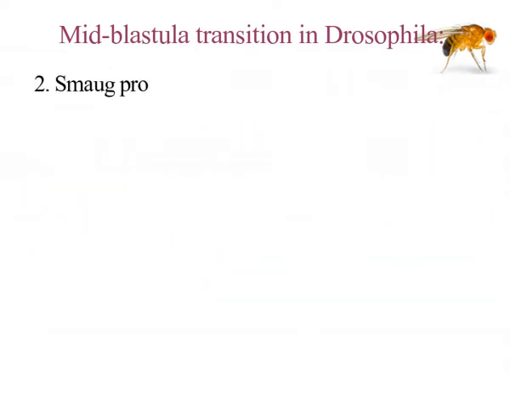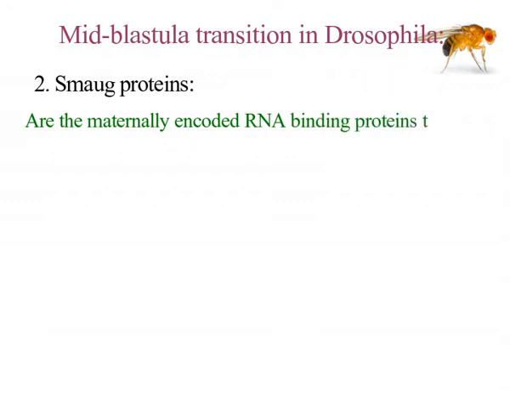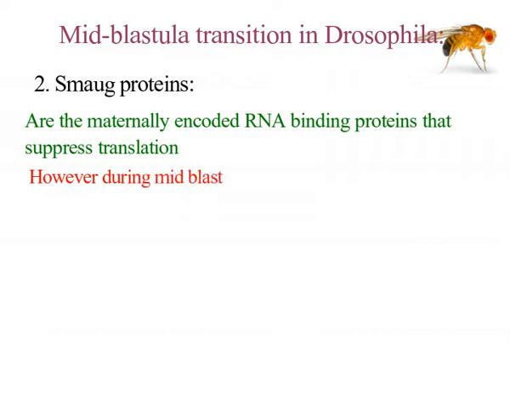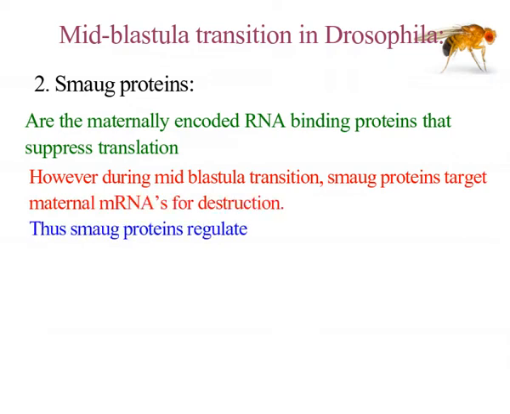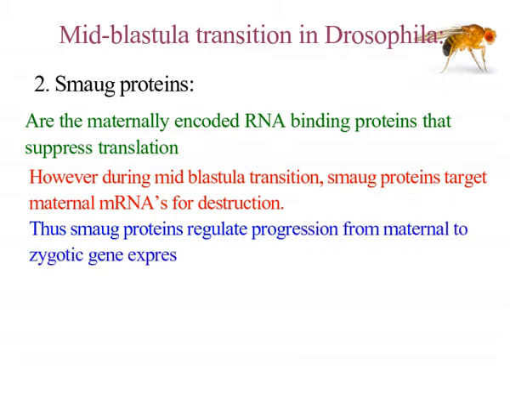Second, SMOG proteins. These proteins are named after the dragon in the Lord of the Rings movie, and are maternally encoded RNA binding proteins that suppress translation. However, during mid-blastula transition, SMOG proteins target maternal mRNAs for destruction. Thus, SMOG proteins regulate the switch from maternal to zygotic gene expression.